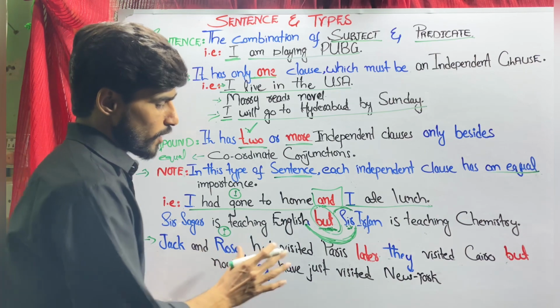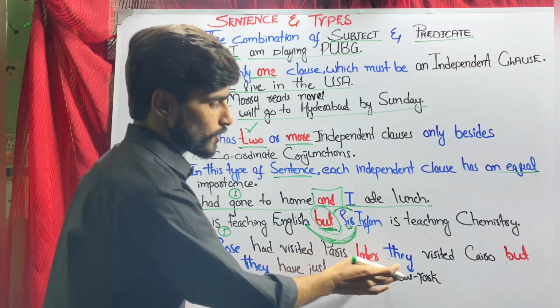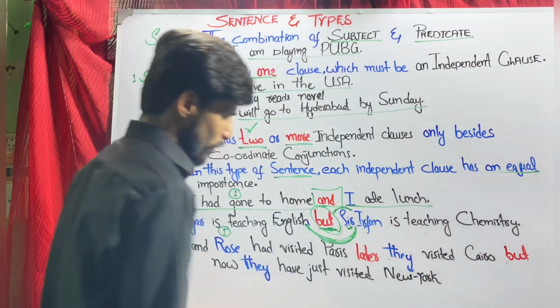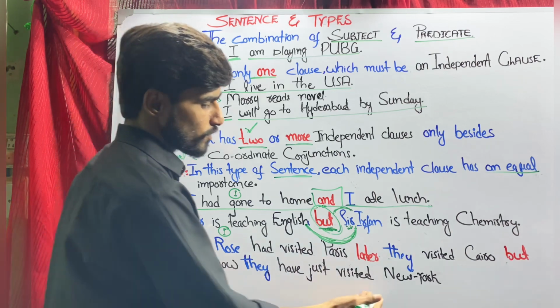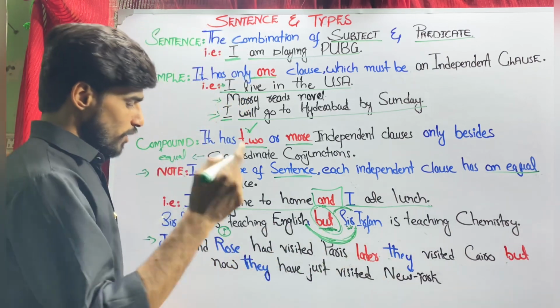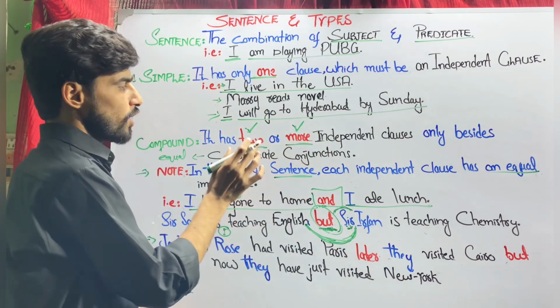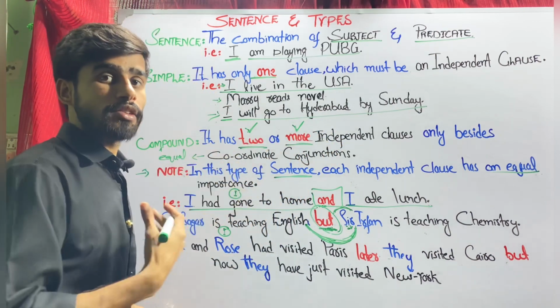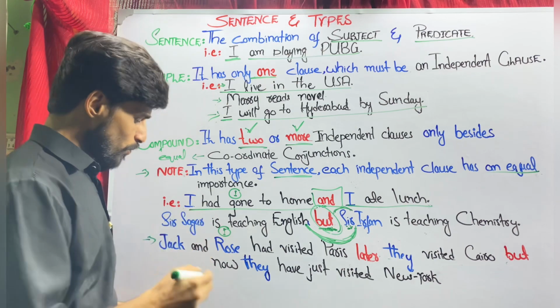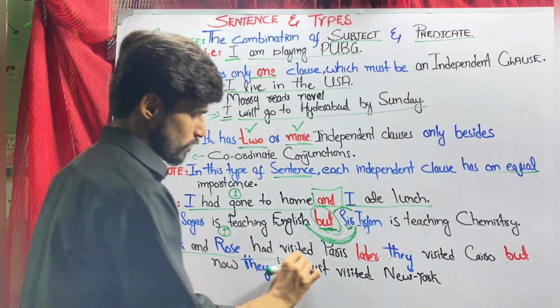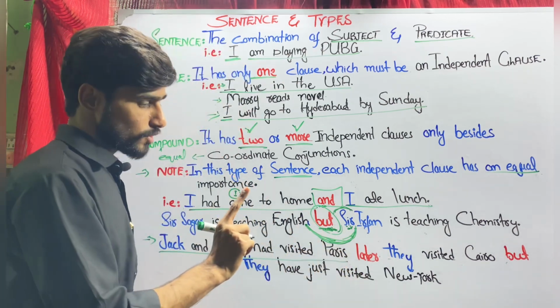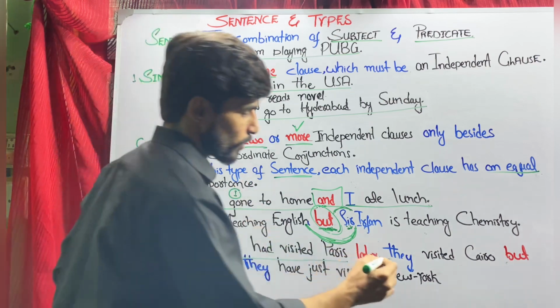Jake and Rose had visited Paris. Later they visited Cairo, but now they have just visited New York. Here we will notice one definition: a compound sentence can consist of more than two clauses. How? Jake and Rose had visited Paris, first clause, an independent clause.